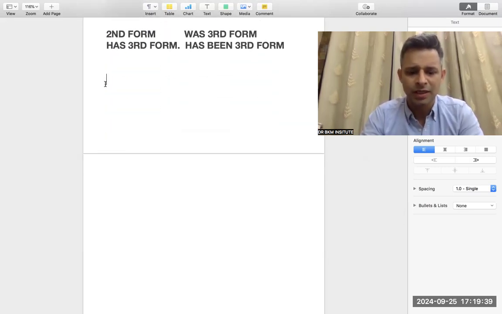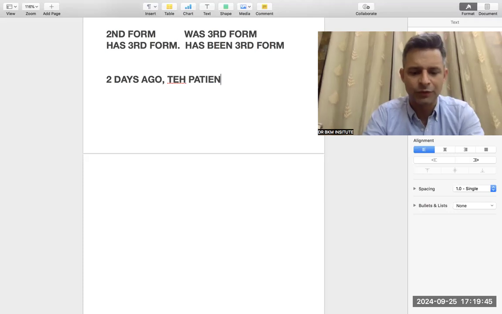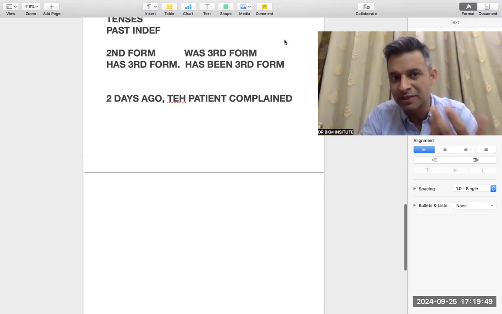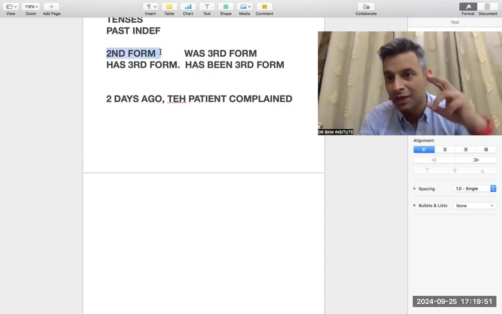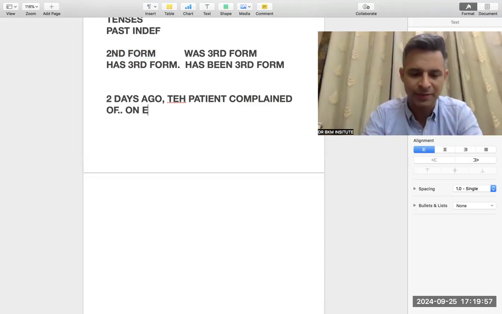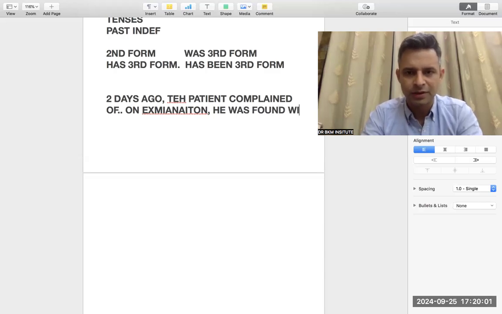If you are talking about any past visit, you just say, 2 days ago, the patient complained of. Complained of means active, the patient himself. So second form, past indefinite: the patient complained of this and this thing. And when you do things on examination, he was found with this and this.